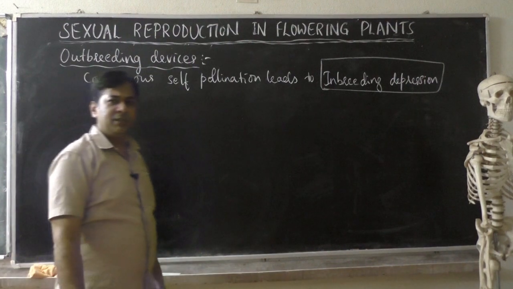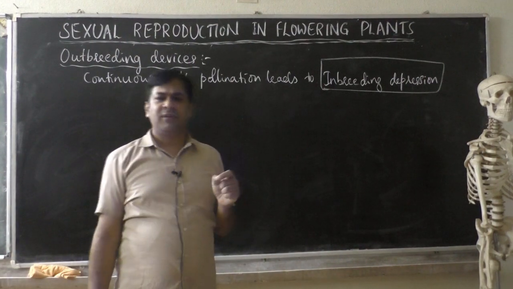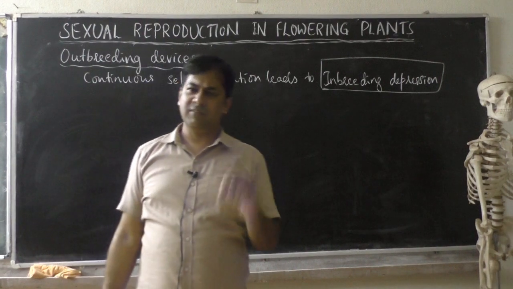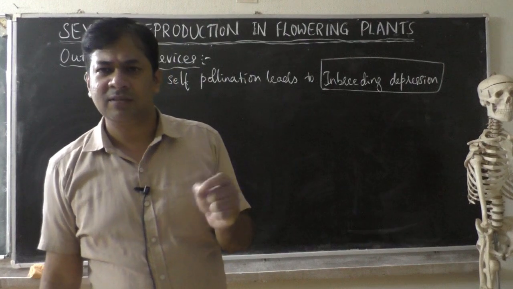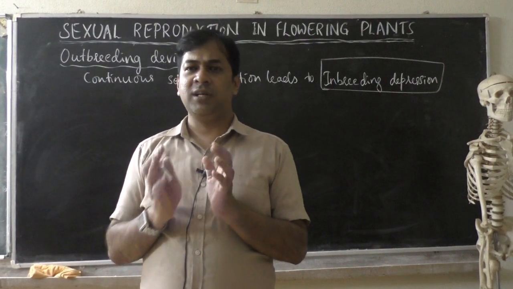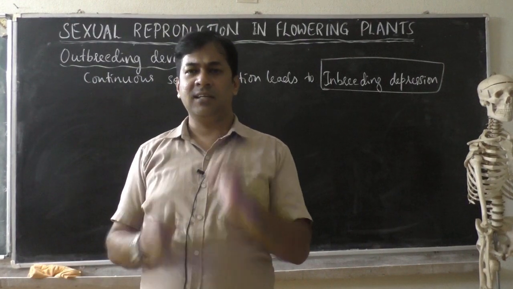Continuous self-pollination means pollen grains of the same flower fall on the stigma of the same flower. So pollination occurs within the same flower, then it is self-pollination.